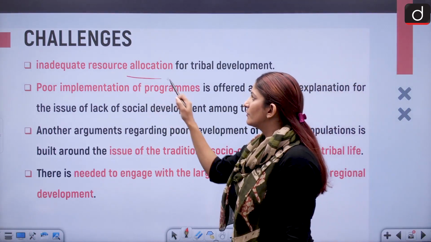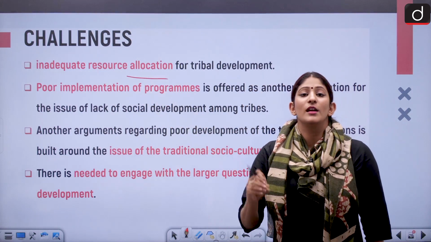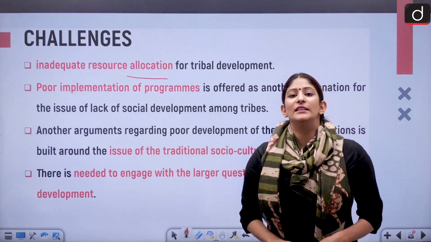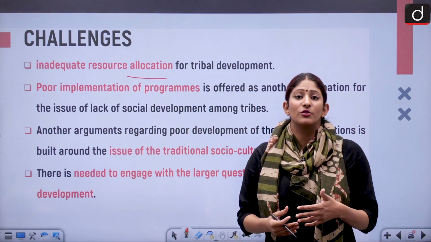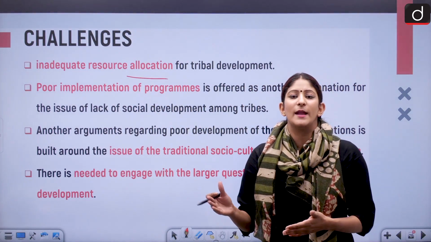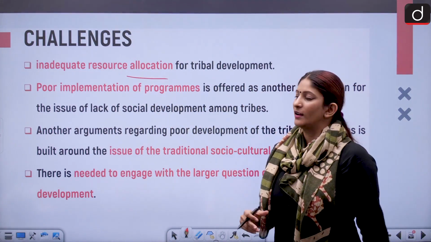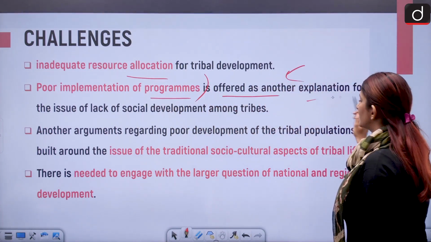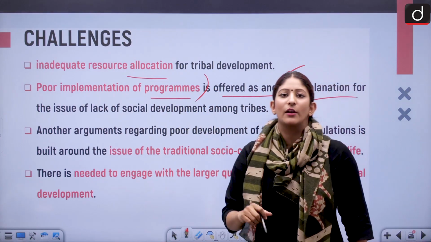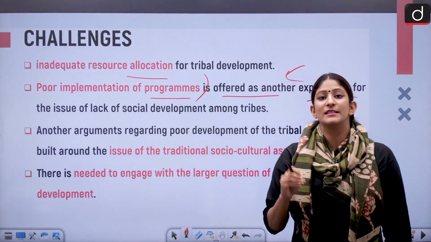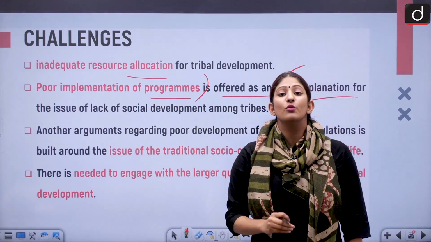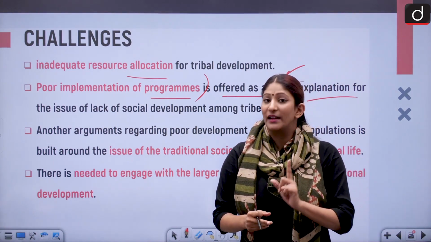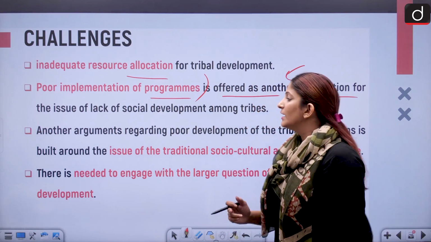That means inadequate resource allocation, not a lot of compensation has been given to the displaced, and the developmental activities which should be encouraged with respect to the tribes are not getting proper funding. Also, poor implementation of different programs is offered as another explanation for the issue of lack of social development. They need certain activities to engage with the society. For that, proper funding and proper channelization of funding is also not there.